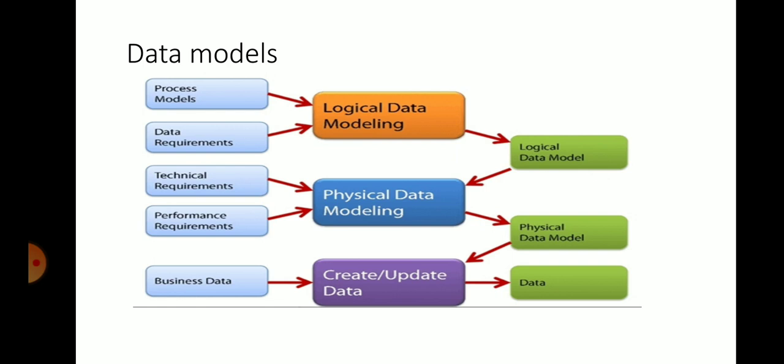From the physical data modeling, you can see the physical data model is the output. From the physical data model output, it can go on to create or update data. Business data is the input to create data, and finally the data is the output. See here the interrelations, the interlinks between the logical, physical and conceptual data shown in this diagram. The inputs and the outputs have been shown.